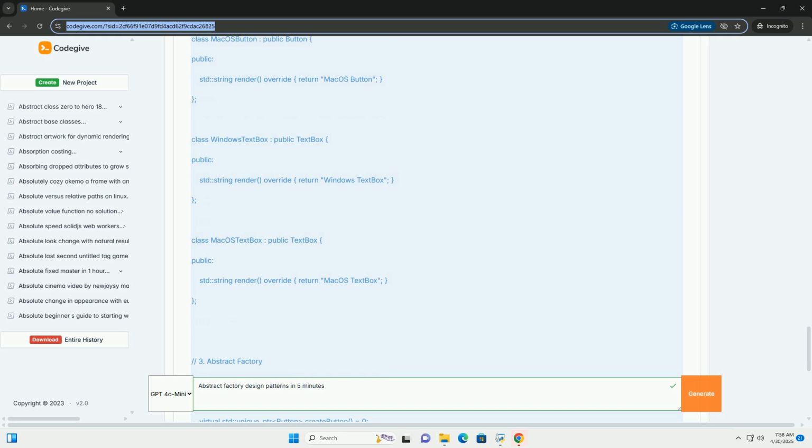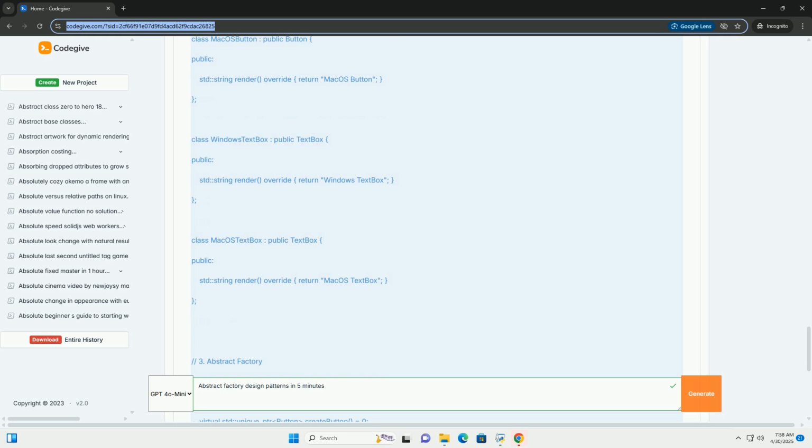How it works: the main function selects a factory based on the operating system. The application then uses this factory to create its UI. If you wanted to switch to a different UI, for example changing from Windows to Mac OS, you'd simply change the factory instantiation in main. The rest of the code remains the same.